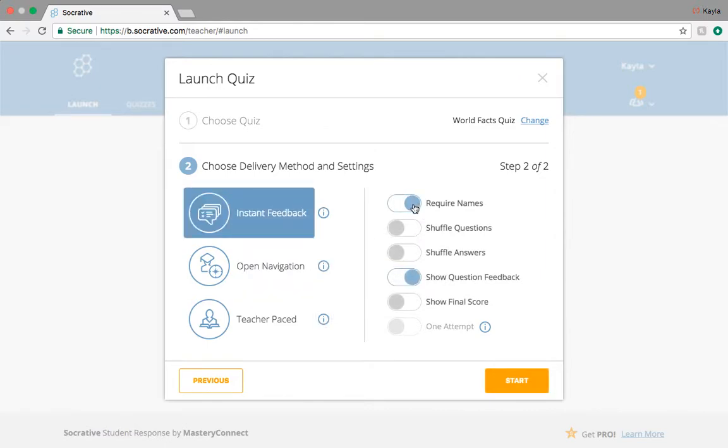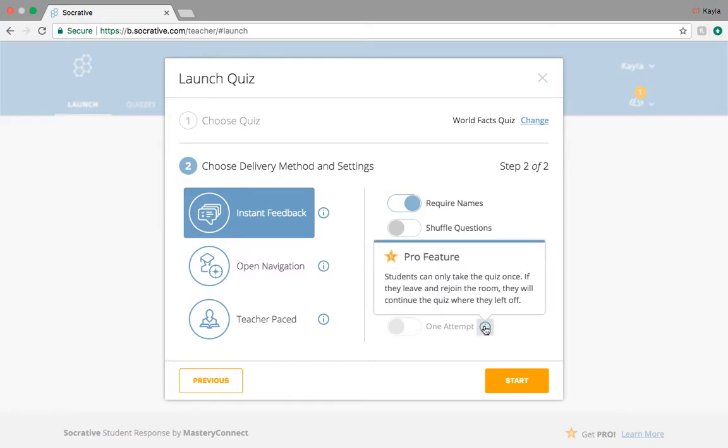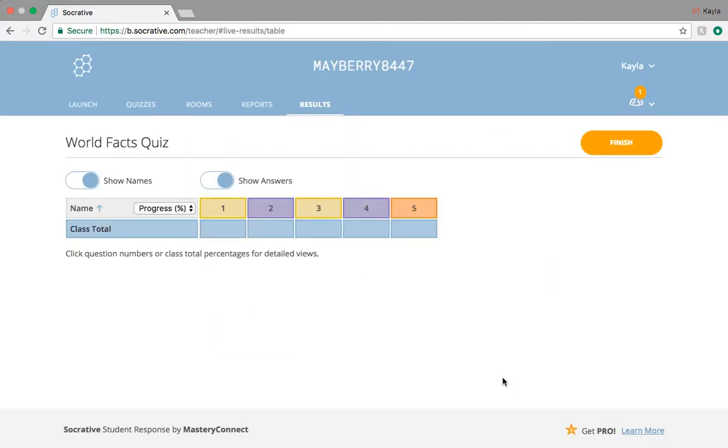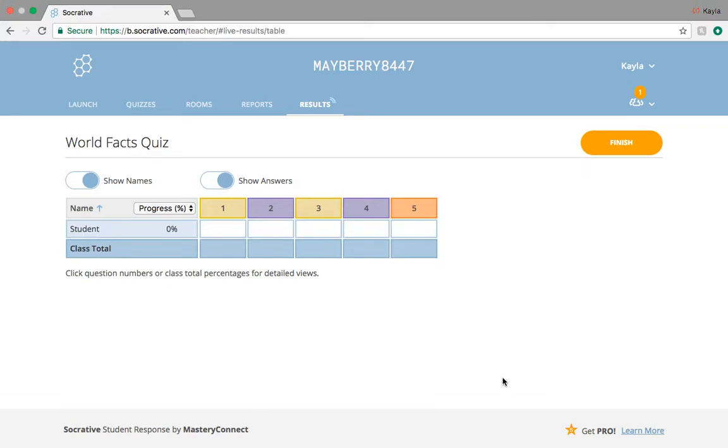So if we do instant feedback, you can require their names or not. You can shuffle questions, shuffle answers, show the question feedback, or show their final score. And you can only turn on one attempt or off if they had the pro feature of this. So if they're taking the quiz, they enter their name. It'll ask them what is the world's longest river. They choose, and you can see in real time what they answer.